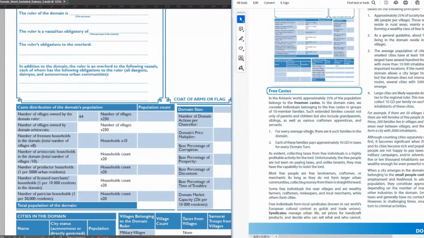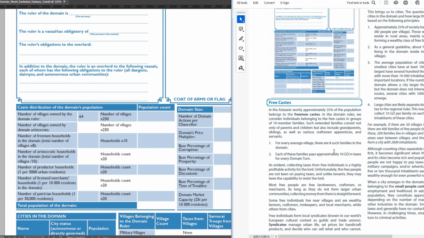Next, freeman households. Those are your blacksmiths, millers, small-time merchants, tavern keepers, rich landowners and farmers.